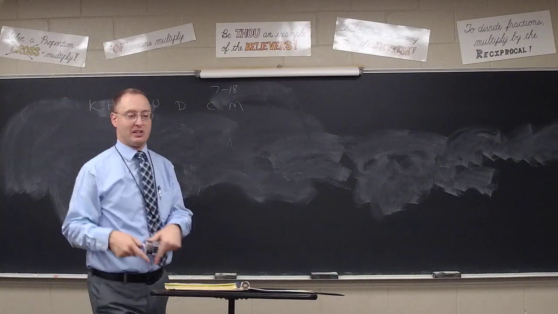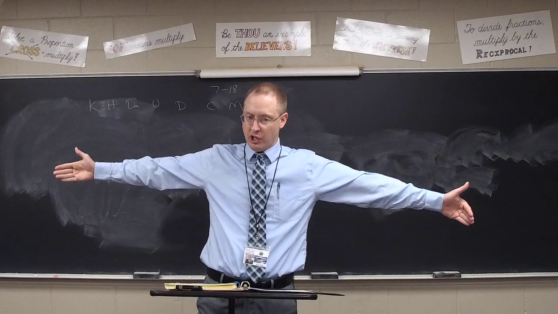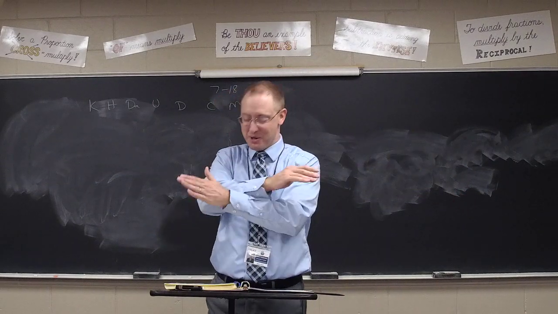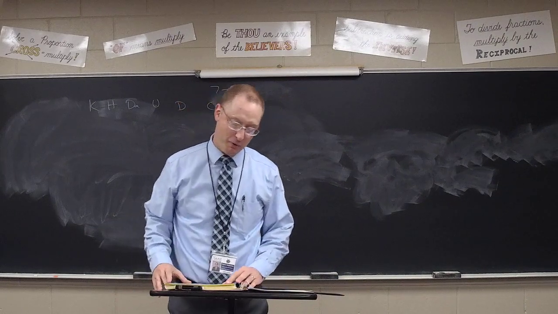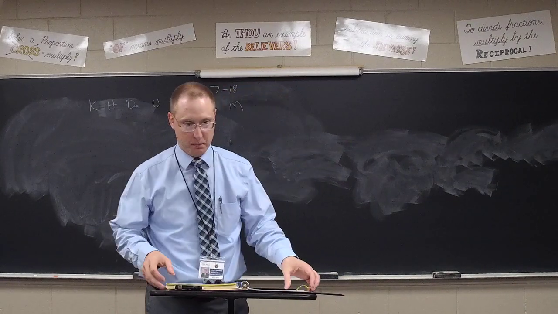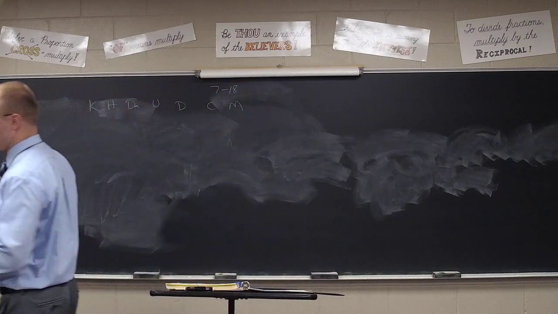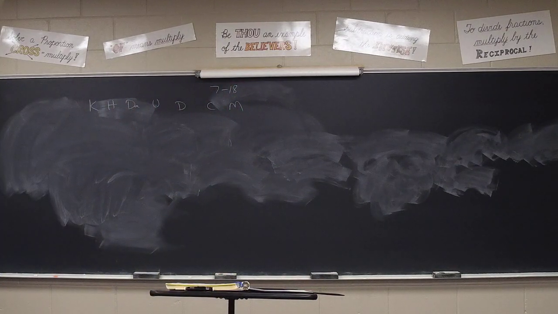If it's US, if it's smaller to larger, divide. If it's larger to smaller, multiply. Or, if you happened to understand dimensional analysis in our brief discussion yesterday, you could use that. I wouldn't recommend it. Just larger to smaller, multiply. Smaller to larger, divide. Go to your seats. 7 to 18.